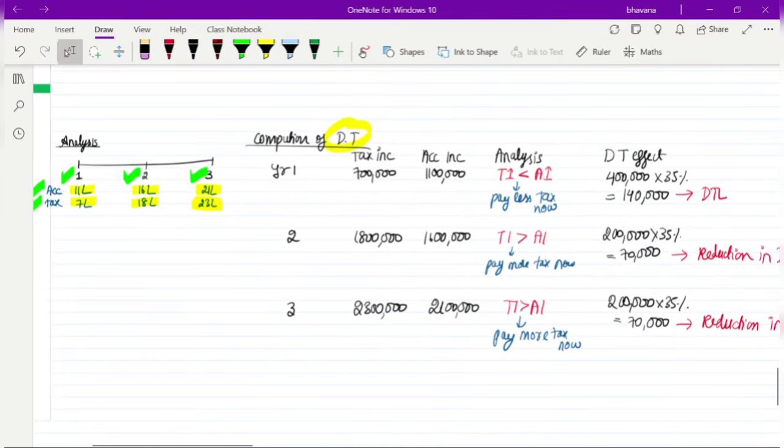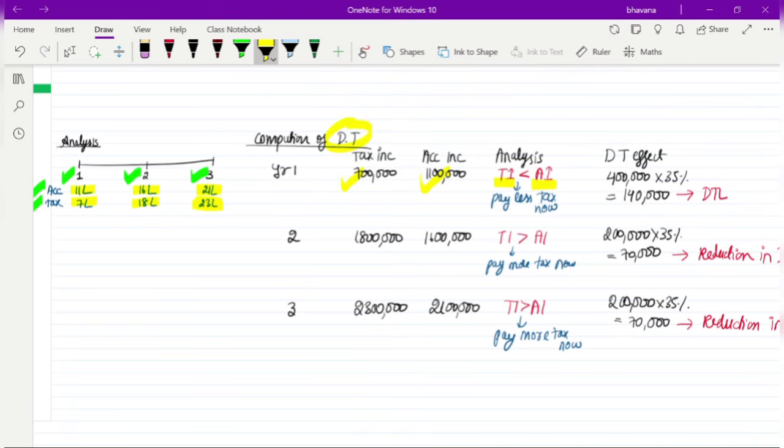Okay. Yes. So in year 1, what will happen? Your taxable income is 7 lakh. Your accounting income is 11 lakh. So here what will happen? Your taxable income is more than your accounting income. Sorry, your taxable income is less than your accounting income. So if your taxable income is less than accounting income, in such case, you will also pay less tax to the government today.